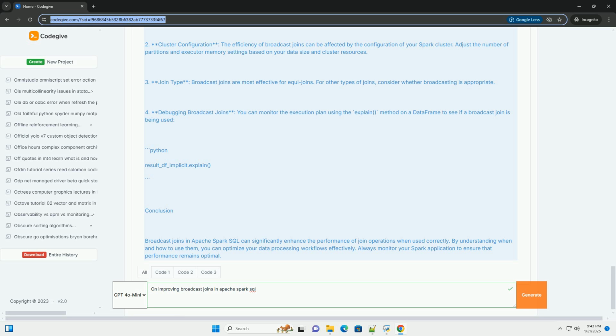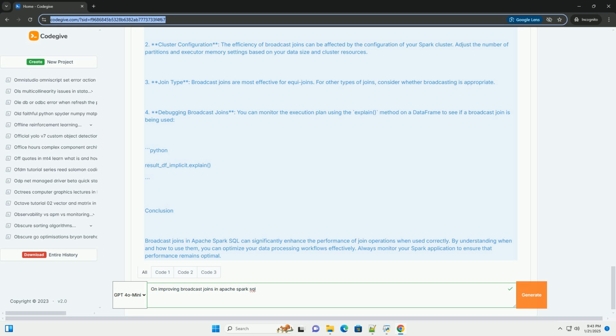3. Join type. Broadcast joins are most effective for equi-joins. For other types of joins, consider whether broadcasting is appropriate. 4. Debugging broadcast joins. You can monitor the execution plan using the explain method on a data frame to see if a broadcast join is being used.